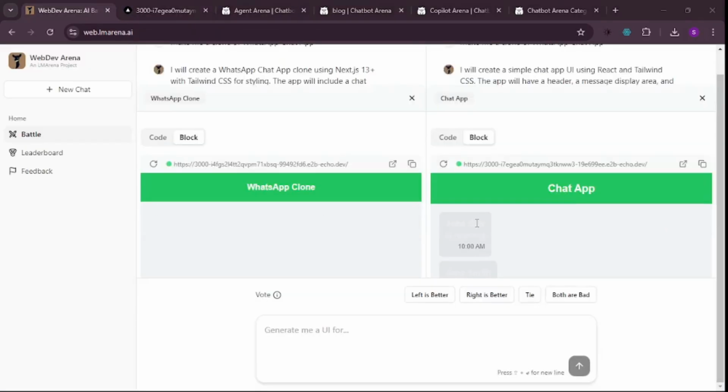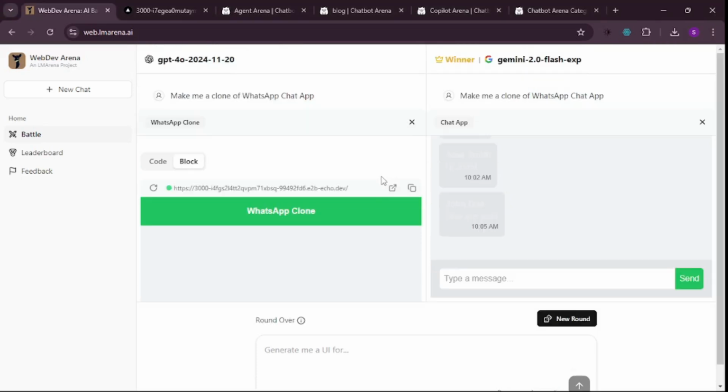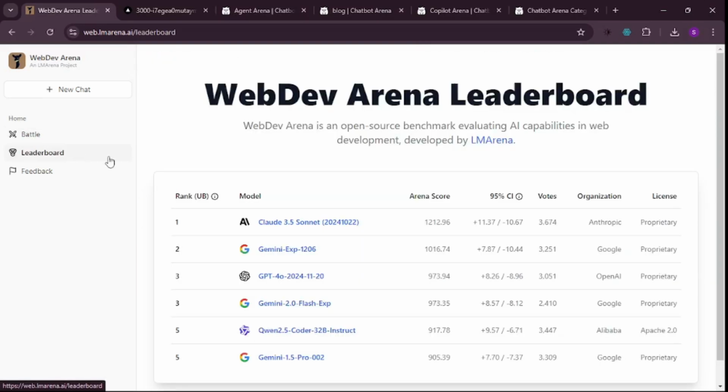And I think the right side won again. So let's go and vote that right is better here. And as you can see, the left side was GPT-4o. As for the right side, it was Gemini 2.0 Flash, which is on the second in the leaderboard. So now we know that the leaderboard is the actual reality behind the models.